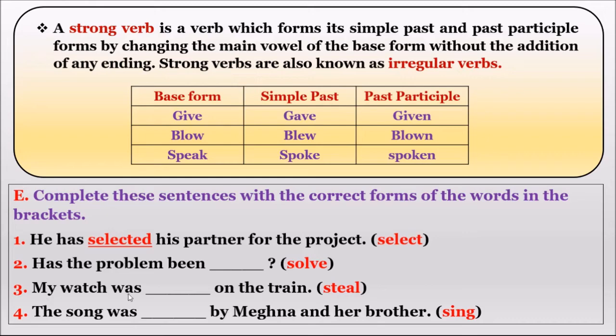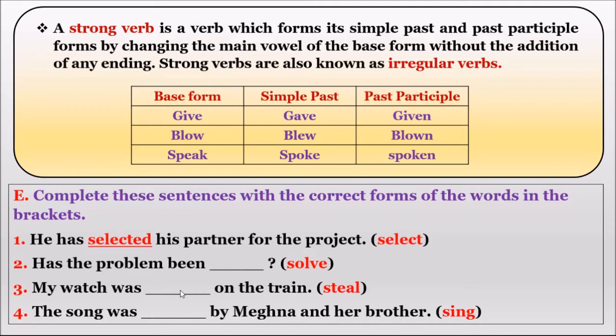My watch was dash on the train. Steal. Can we use stealed? No. The third form of the verb, give, gave, given, blow, blew, blown, speak, spoke, spoken. What is the third form for steal? Steal, stole, stolen. So here we know there is no need to take the help of ed, d or t. We can use the direct strong verb v3 form. If we know the v1, v2, v3 form, we can easily fill this. Okay. My watch was stolen on the train.